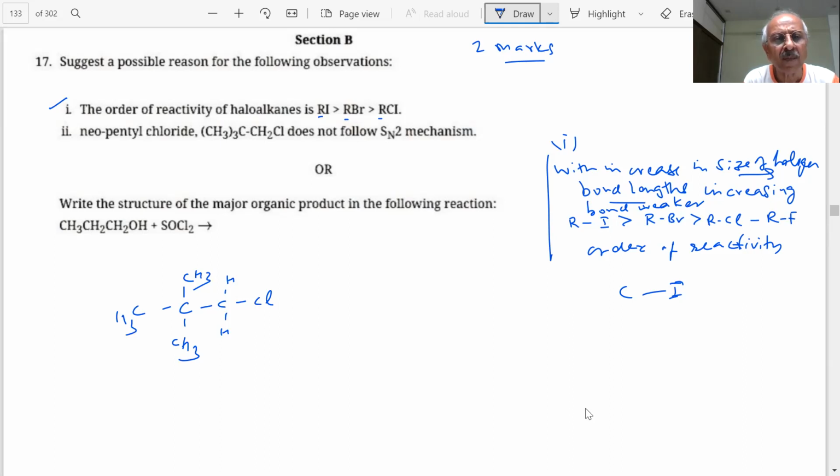Neopentyl. These hydrogens are there. This is actually 1 degree, but a bigger group is there. This group is quite bulky. So I could only find one reason here: steric hindrance or steric crowding.